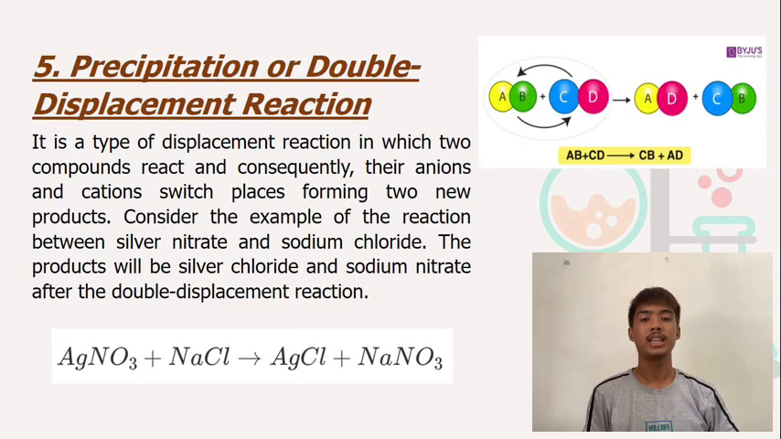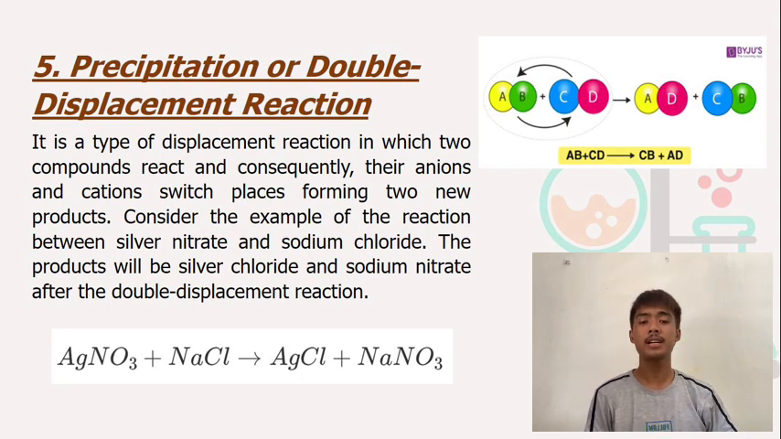The fifth one is precipitation or double displacement reaction. It is a type of displacement reaction in which two compounds react and consequently, their anions and cations switch places, forming two new products. Consider the example of the reaction between silver nitrate and sodium chloride. The products will be silver chloride and sodium nitrate after the double displacement reaction.